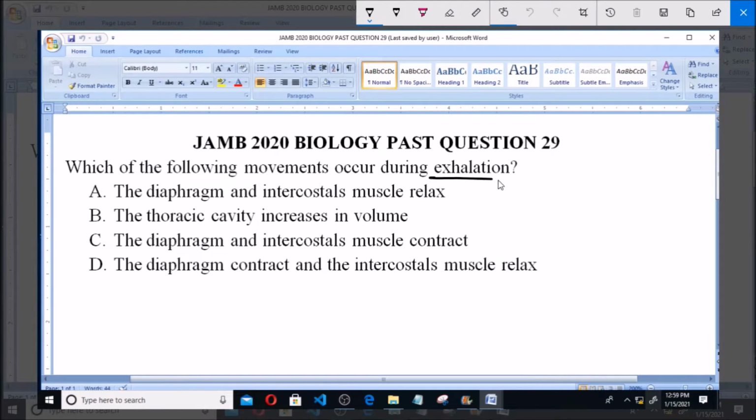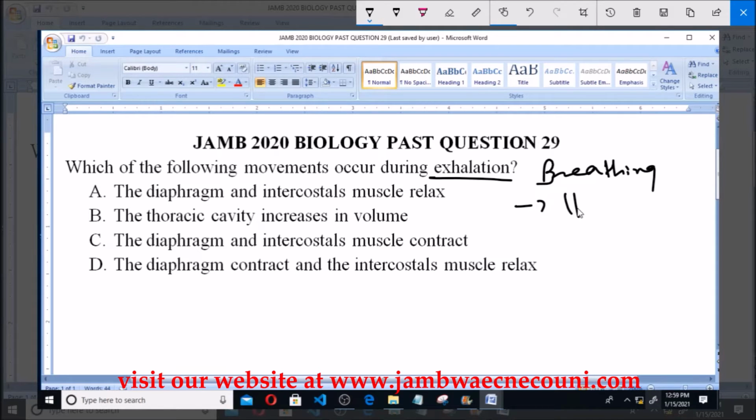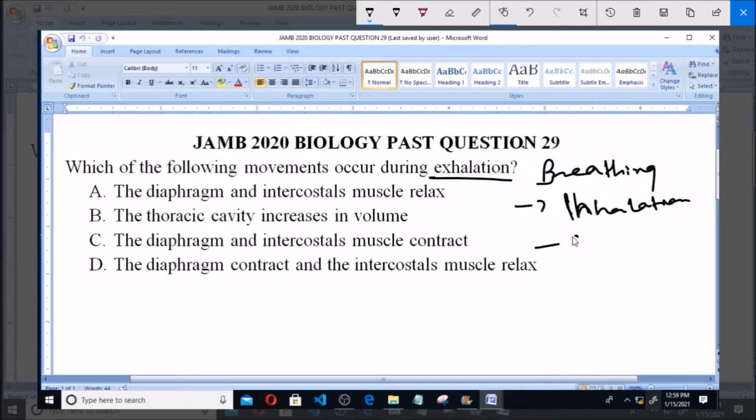Now, exhalation is the second stage of breathing. Breathing, also known as external respiration, comprises inhalation and expiration, or exhalation. When inhalation occurs, the body acts in such a way as to take in air into the lungs, and by doing that, the body will tend to increase the space of the thoracic cavity to take in more air.